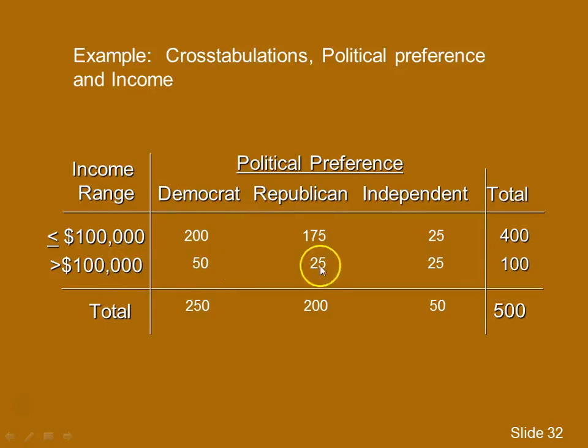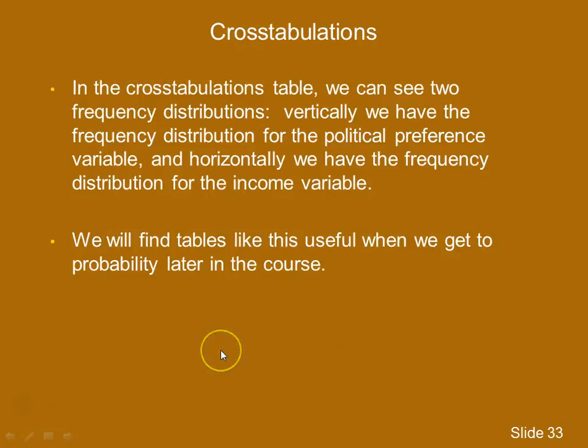And vertically, we have the frequency distribution for the other variable, 250 Democrats, 200 Republicans, and 50 Independents. Later in the course, we're going to be using tables like this, especially when we get to the probability material, and we will find them somewhat helpful in solving probability problems.